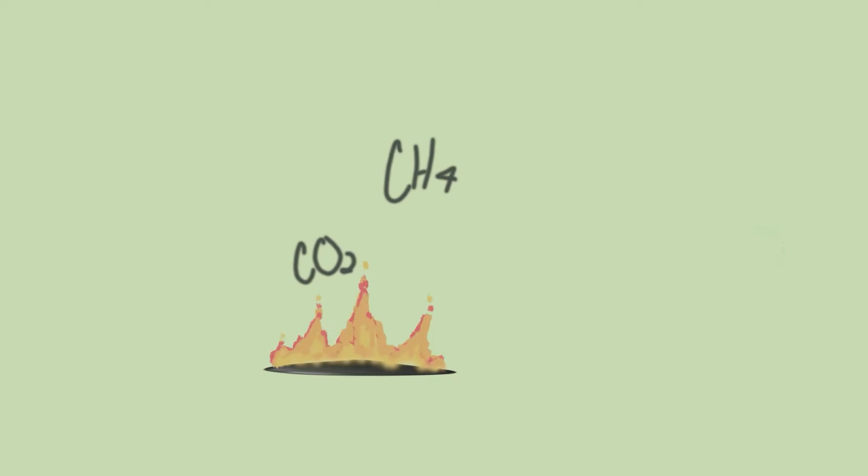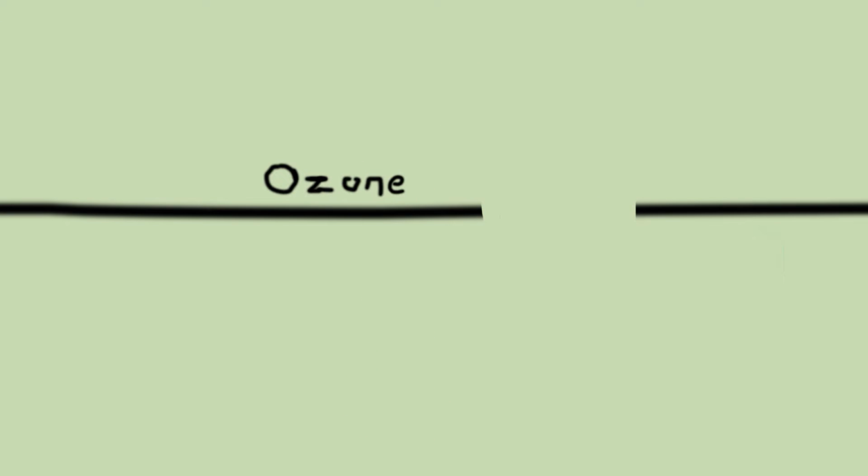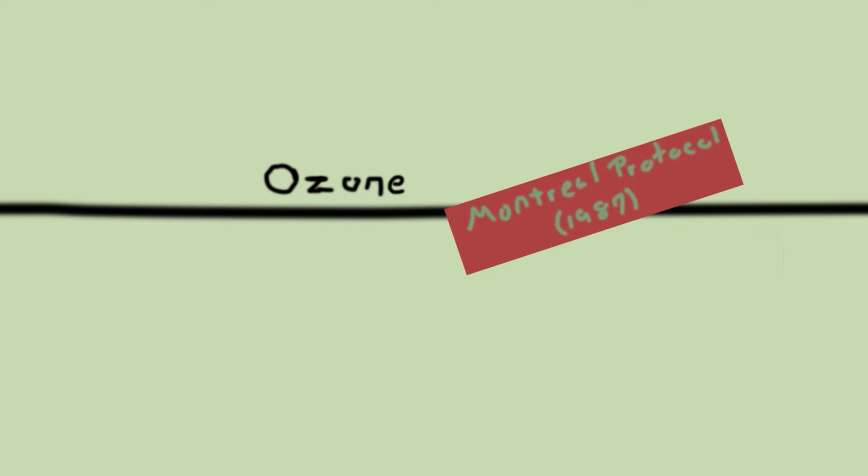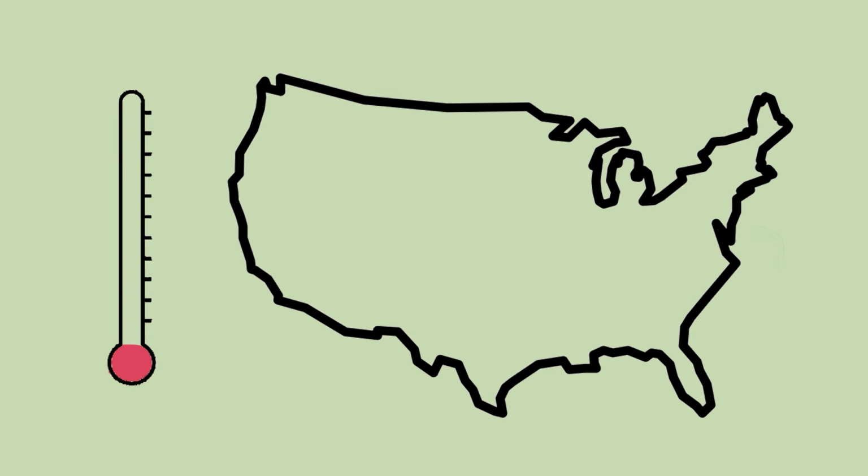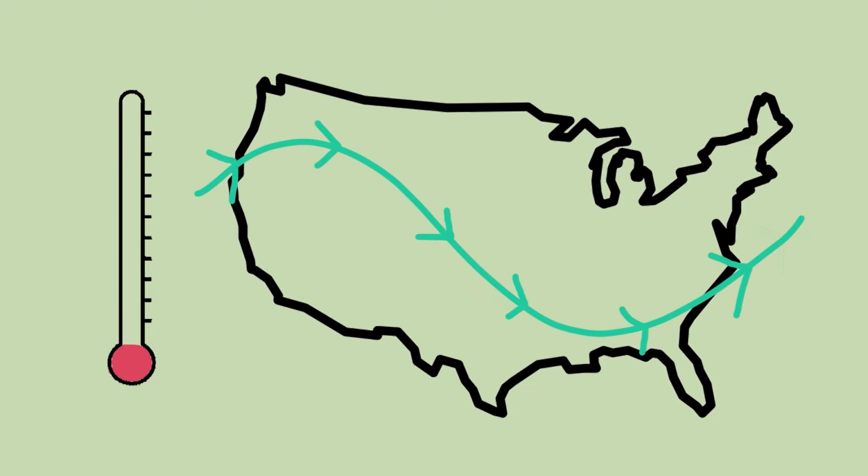Air pollution like carbon dioxide and methane releases into the atmosphere, affecting the ozone layer. The ozone layer now has a hole, almost a rip, that has been caused by this abuse. We then had to pass the Montreal Protocol Act in 1987 to start fixing this issue so it doesn't progressively get worse. We then have temperature and the jet stream.